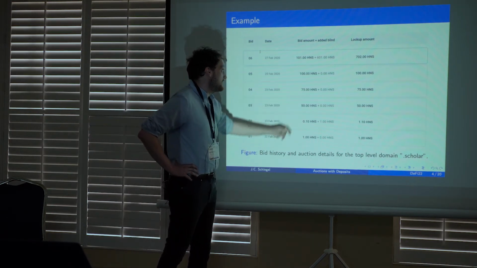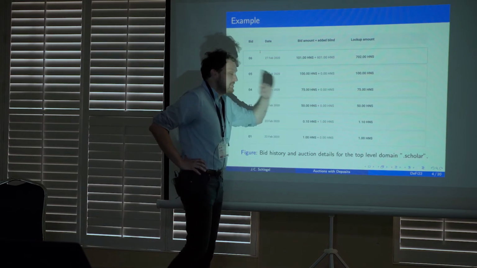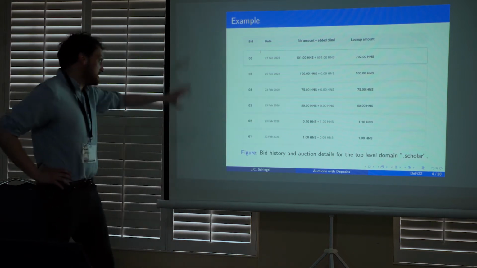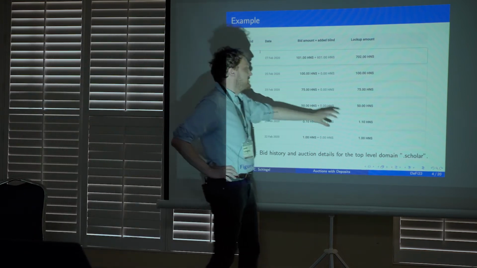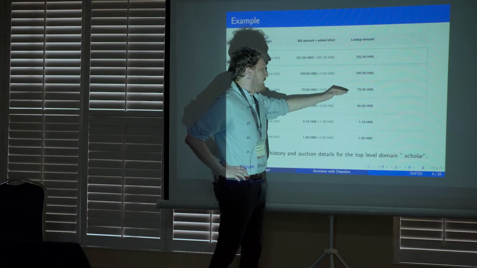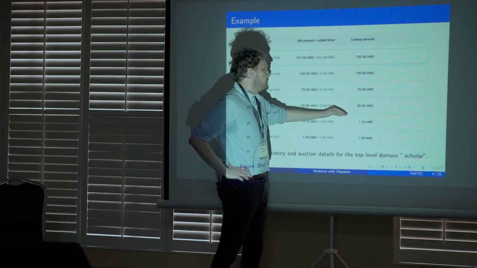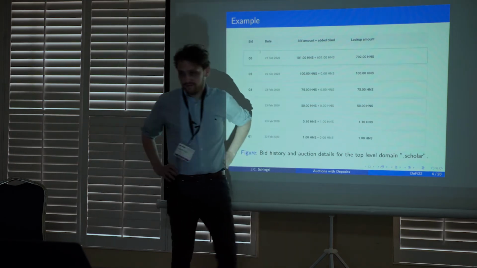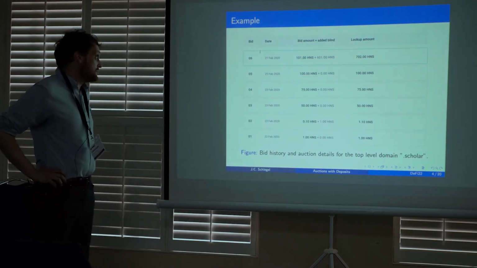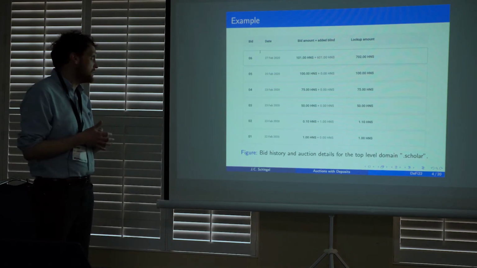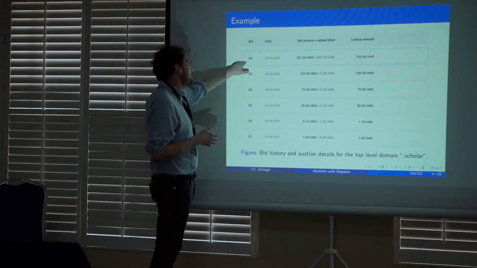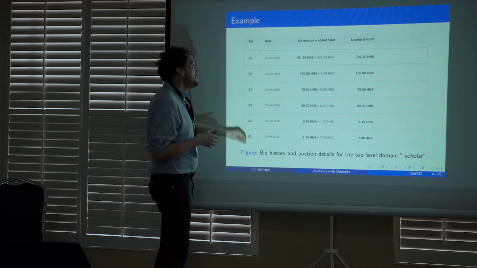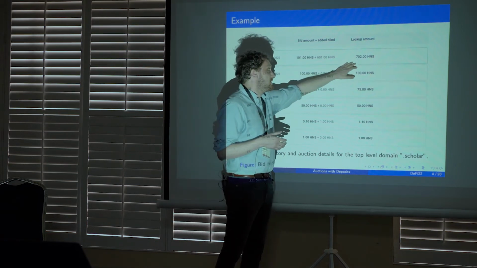Those are the bids. And then there's an additional amount on top of that. That's what they call a blind. After the auction, the bids are revealed. But what you only observe, if you bid in this auction, up to the point in time when you enter, is this lockup amount, this deposit here, okay? And what is happening in this auction, which is why we picked it, but this is consistent behavior across many kinds of words and domains, is that this last bidder here, bidder 6, enters the auction, putting a very substantial deposit.